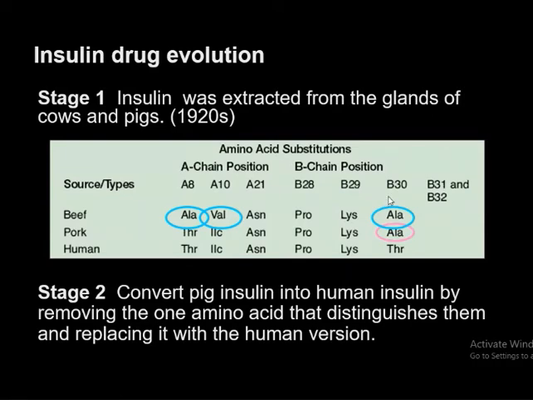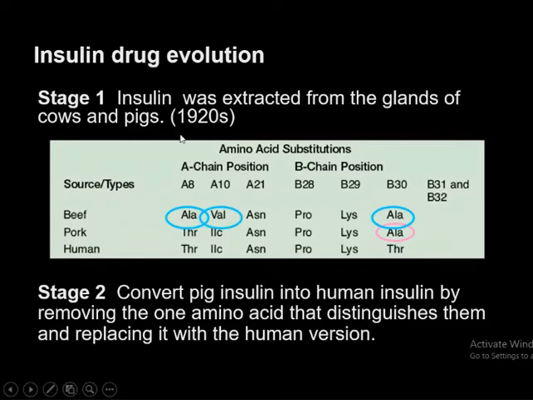So compared to beef, pork is similar to human, with just one difference at B30. This is the amino acid difference among porcine, human, and beef insulin.